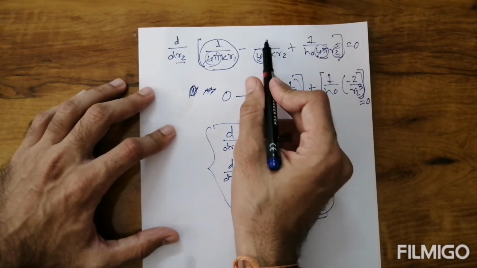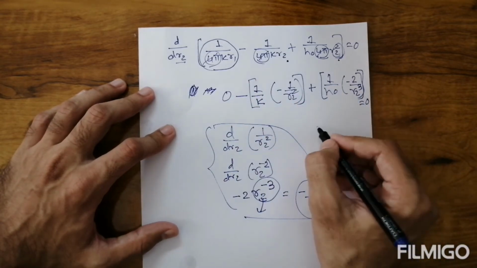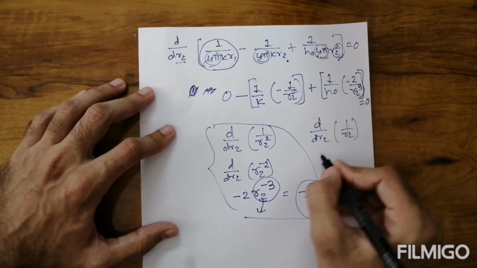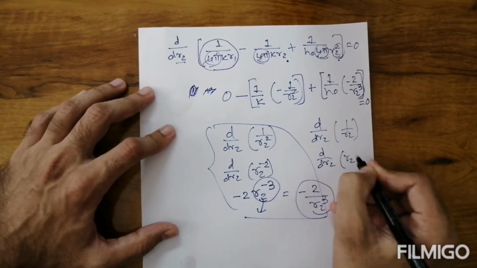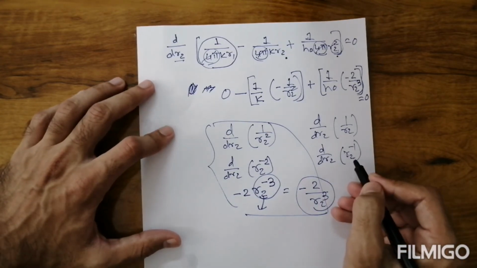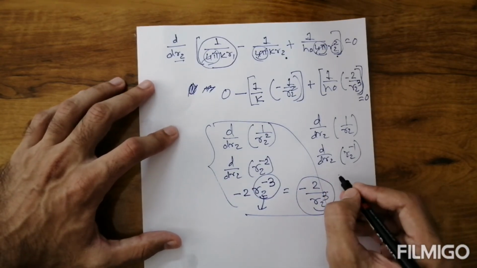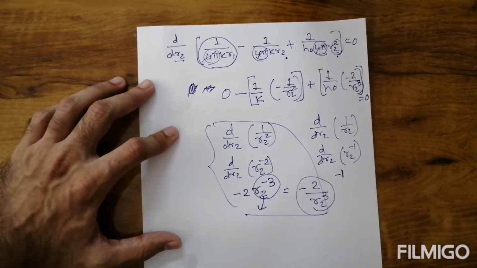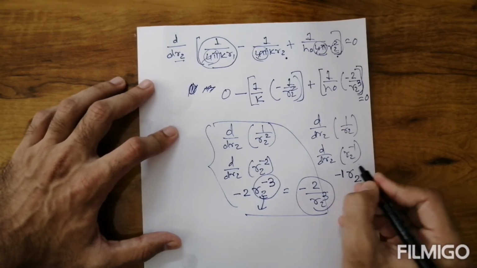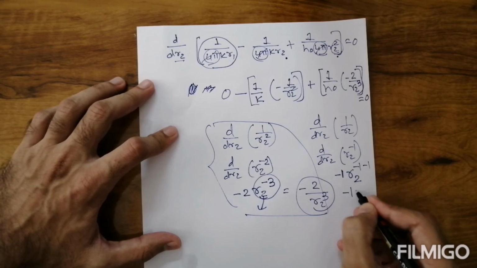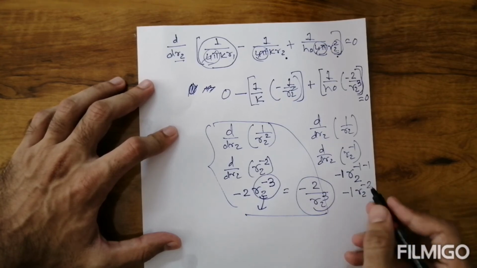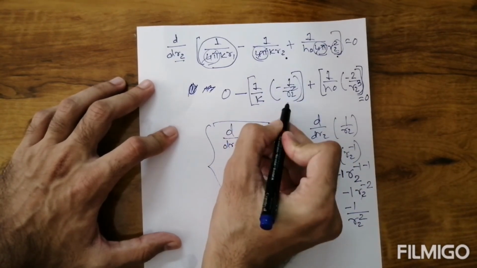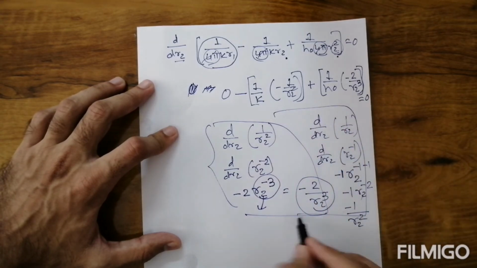In a similar way, 1 upon r2 can also be considered as d by dr2 of 1 upon r2. Now r2 taken to the upper side, d by dr2 as it is, and r2 upper side becomes minus 1. Now what will be the differentiation? It will be differentiation with respect to r2, so minus 1 as it is. Using n r raised to n minus 1, it will be r2 raised to minus 1 minus 1, so minus 1 r2 raised to minus 2. So what will be our answer? Minus 1, taking it to the below side, it will be r2 squared. You can see here minus 1 upon r2 squared. That is the differentiation we just considered.